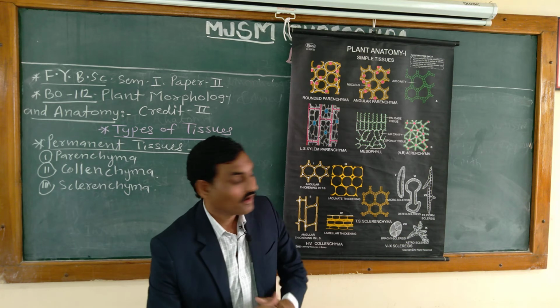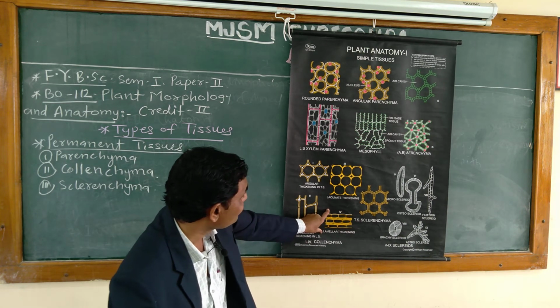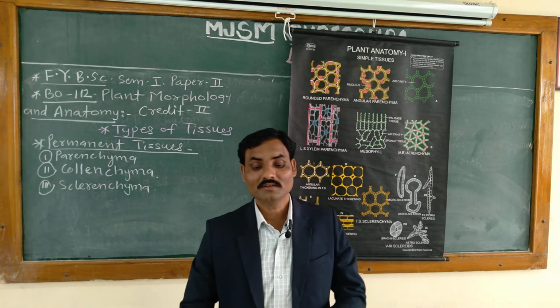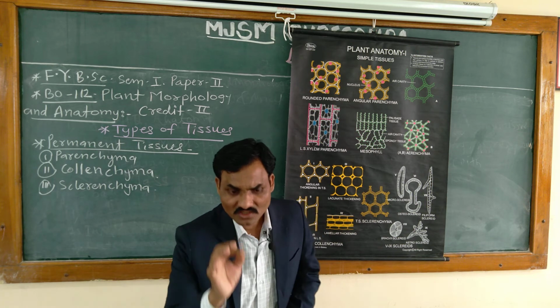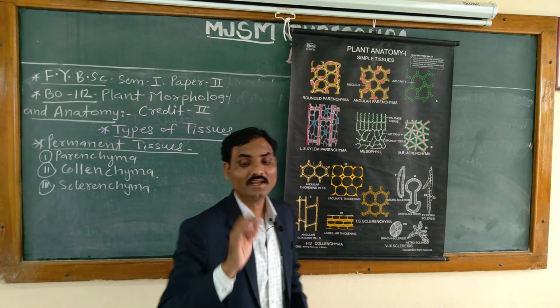Then what about plate or laminar collenchyma? These are laminar thickenings. What are the characteristic features of this laminar collenchyma? It is the third type of collenchyma. It consists of compactly arranged cells.